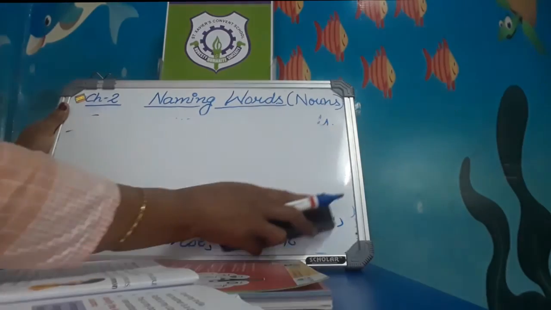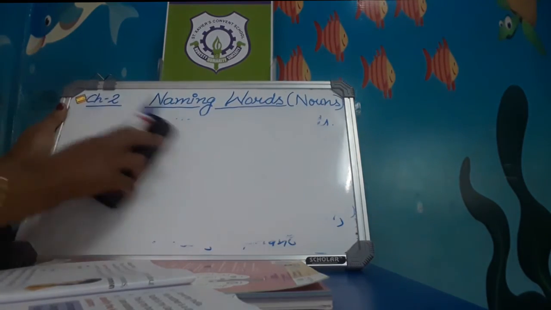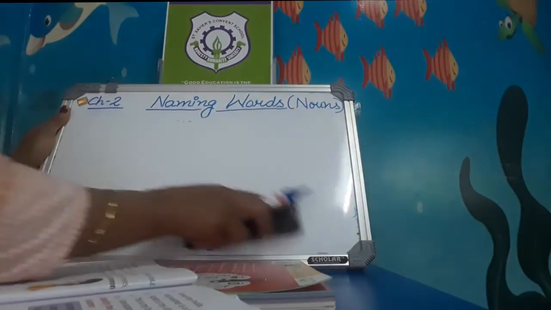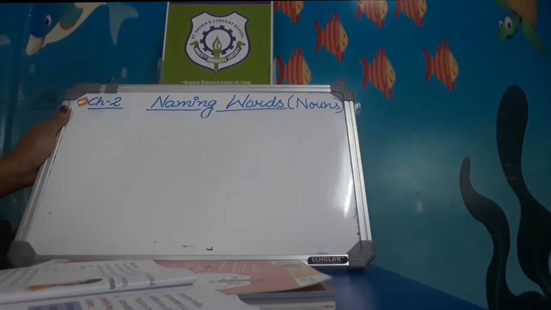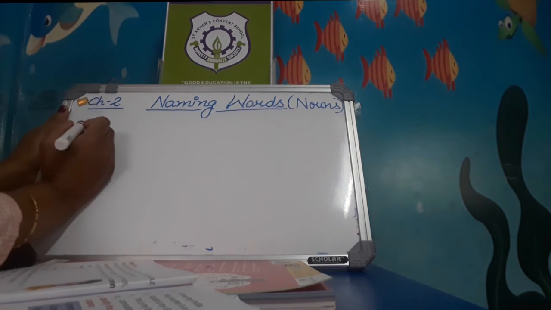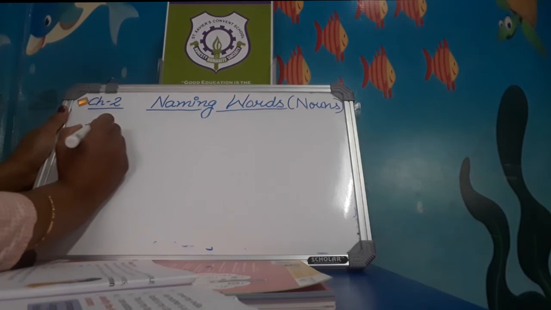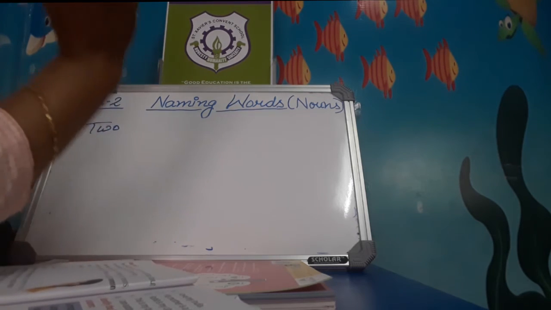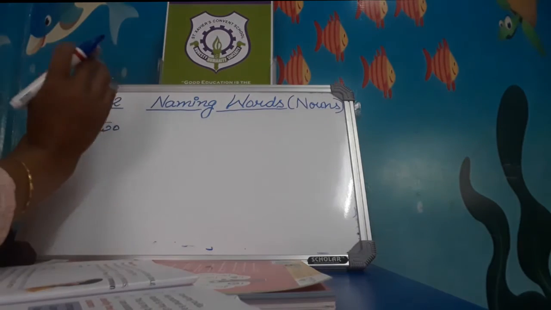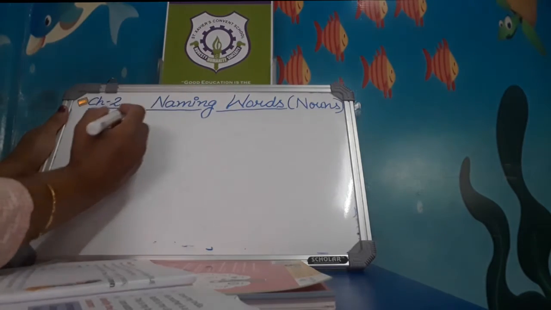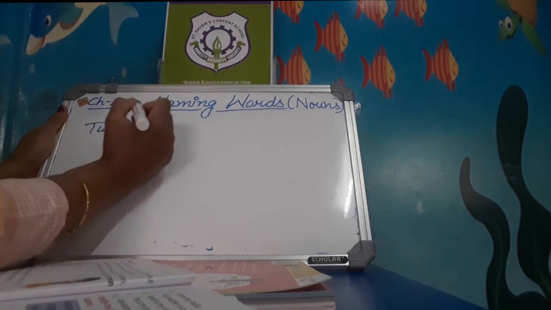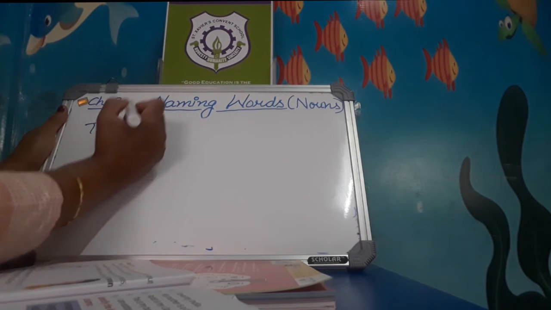They are the common noun and proper noun. We will discuss only 2 kinds of noun, but there are 5 kinds of nouns. Okay. In your chapter only 2 kinds of noun are there.